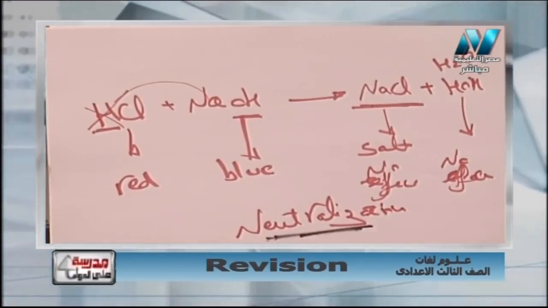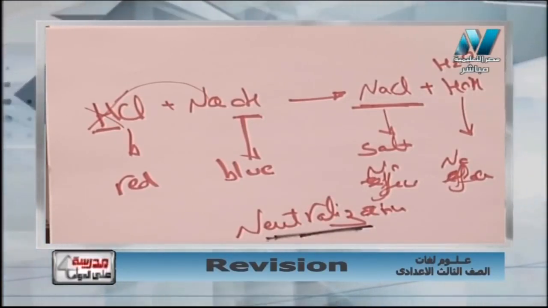What is meant by neutralization? It's the reaction between acid and alkali to form salt and water. So the reaction of double substitution or neutralization occurs between acid and alkali to form salt and water. Another reaction is heating copper oxide.